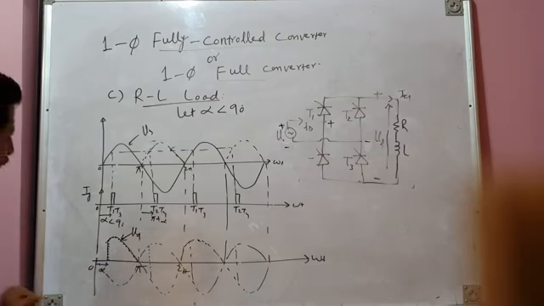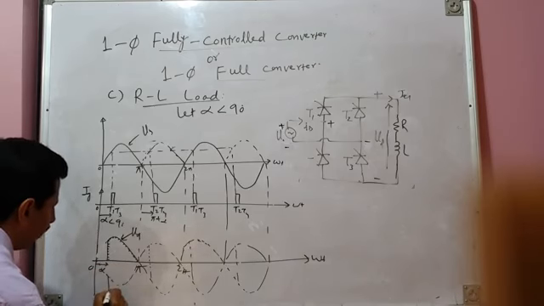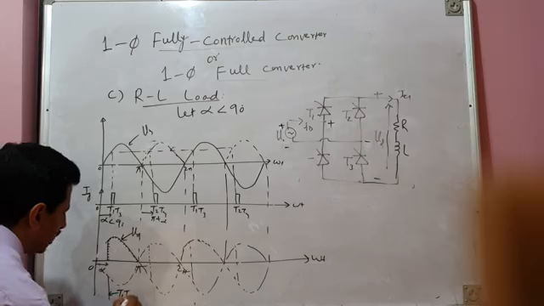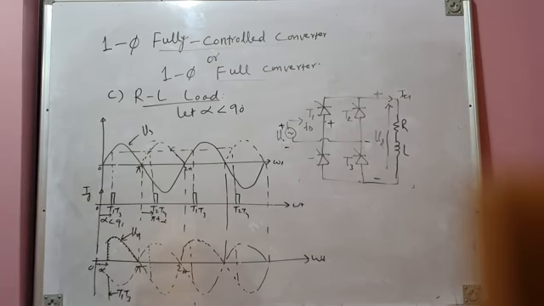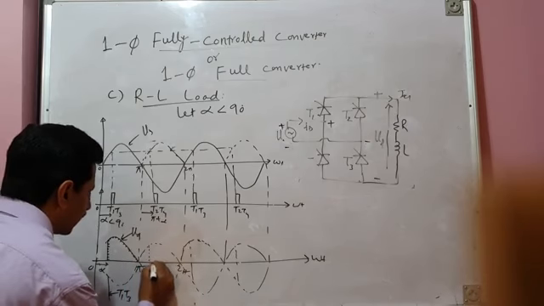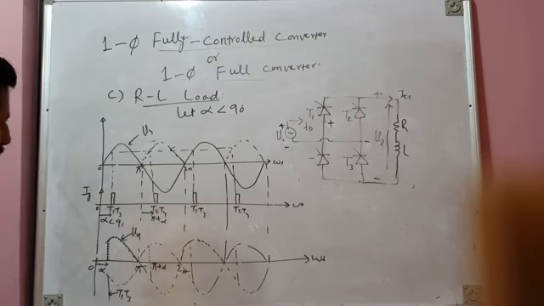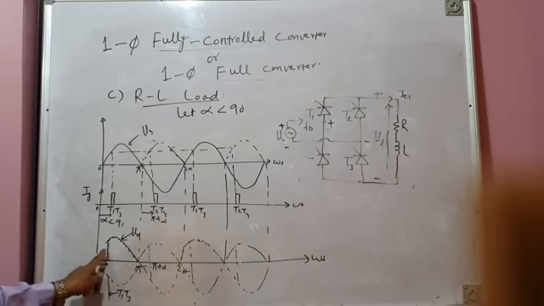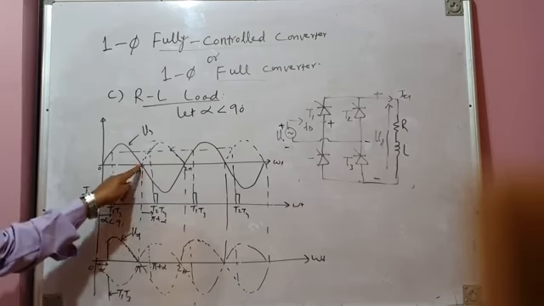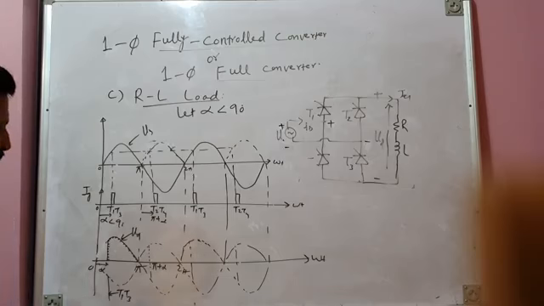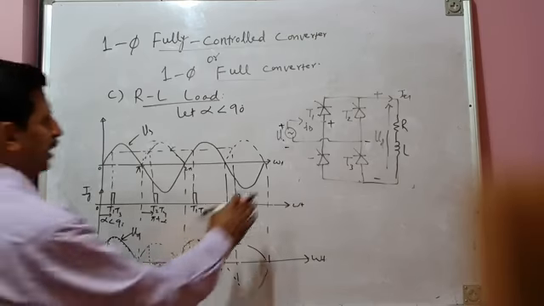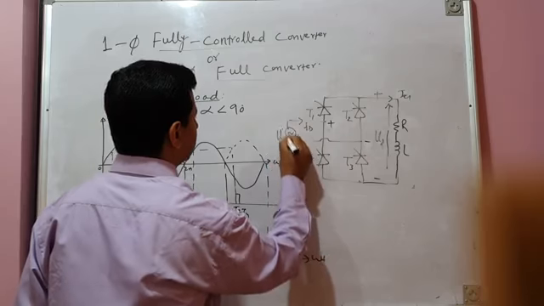From alpha to pi, what is the pair of devices which is conducting? T1, T3. This pair of devices will not stop conducting here. It will conduct up to the next instant of firing, pi plus alpha. From alpha to pi, the source voltage is positive, and the load voltage is also positive. At pi, the source voltage is 0, so the load voltage is also 0. Then the negative half cycle of source voltage comes, so the source voltage becomes negative.